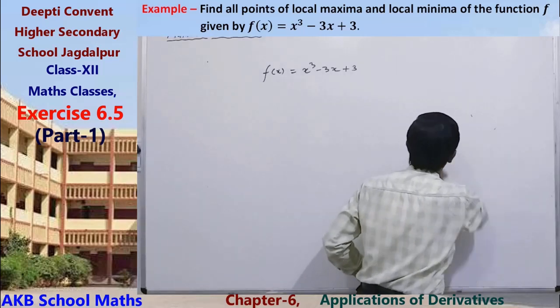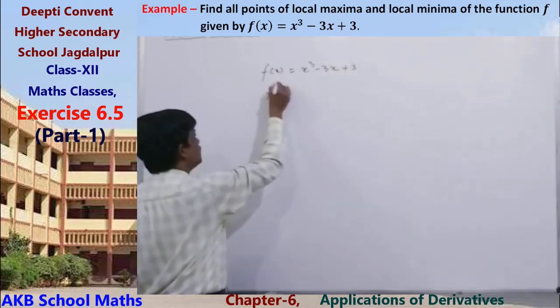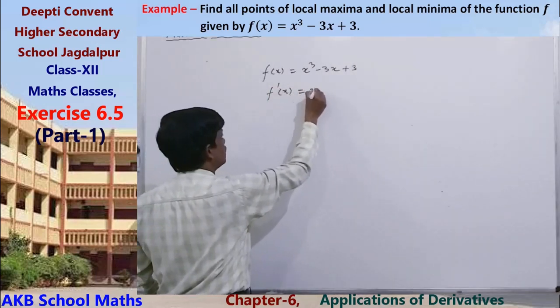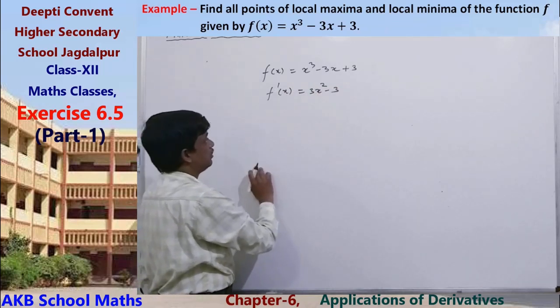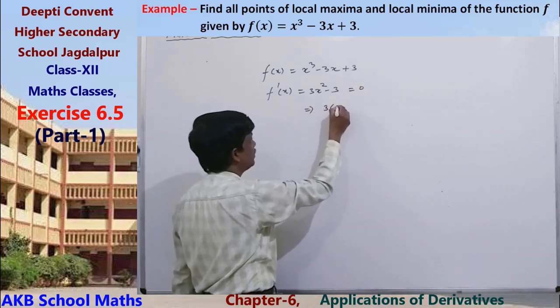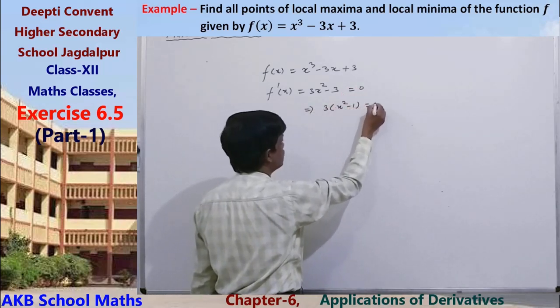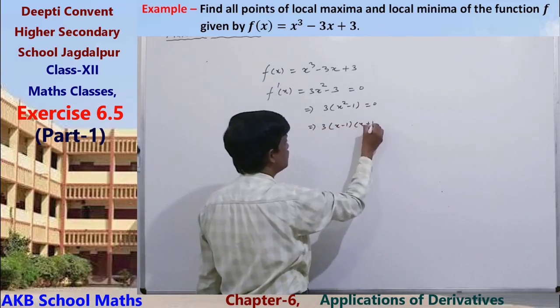What will be the critical points? So, differentiate it: 3x square minus 3. Taking this equal to 0, we get x square minus 1 equals 0, that is (x minus 1)(x plus 1) equals 0.